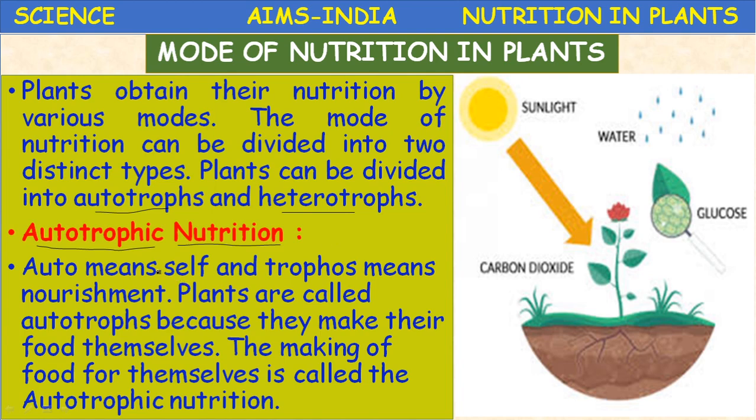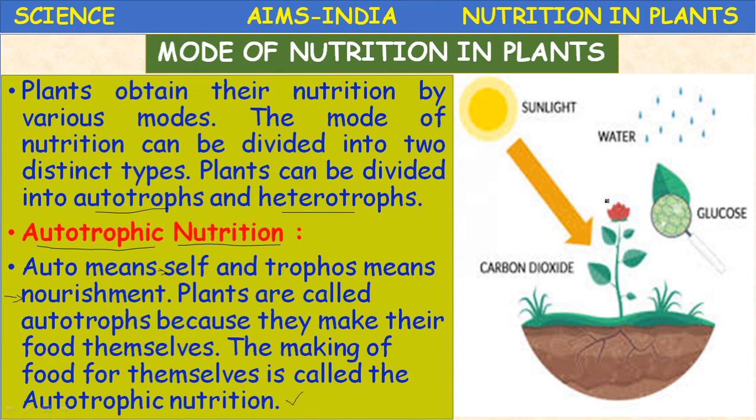Auto means self. Troph means nutrition. Self-nourishment. The meaning of autotrophic nutrition is self-nourishment. Plants are called autotrophs because they make their food themselves. What is autotrophic nutrition? Making of food for themselves is called autotrophic nutrition.